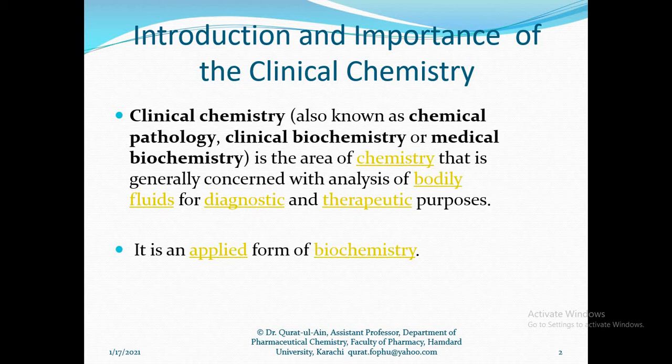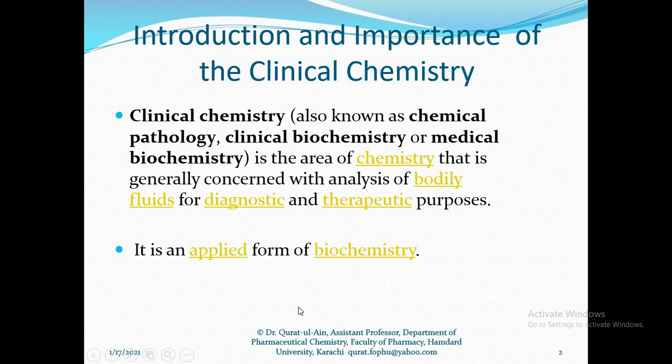In clinical chemistry, we are concerned with the chemical analysis of different body fluids. Why do we do chemical analysis of different body fluids? To diagnose any disease.